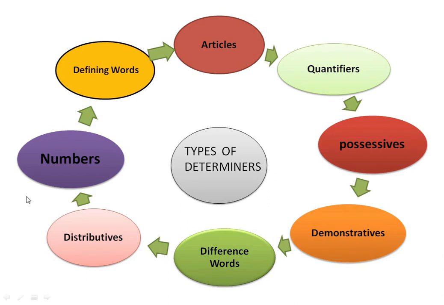All these are cardinal numbers. Ordinal numbers and cardinal numbers also act as determiners. Let us know the defining words that come under the determiners. The defining words indicate which thing or person is being referred to, like which, whose. All these types of words come under the defining words.